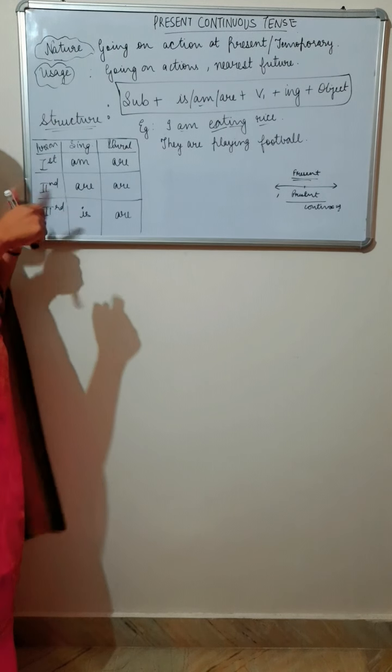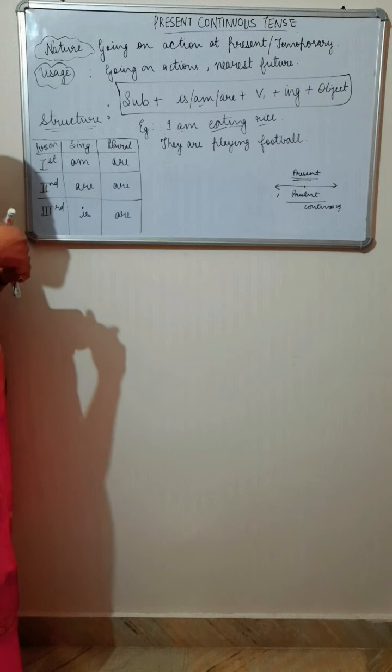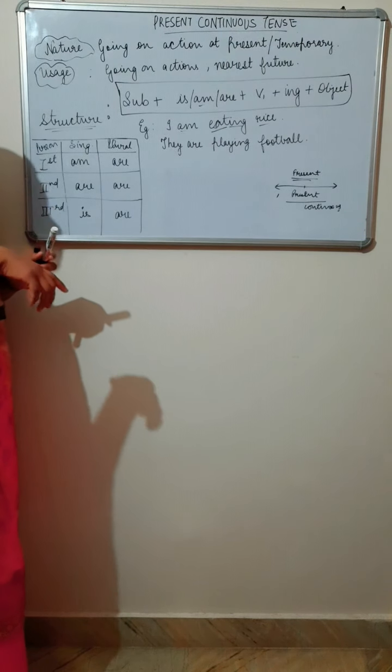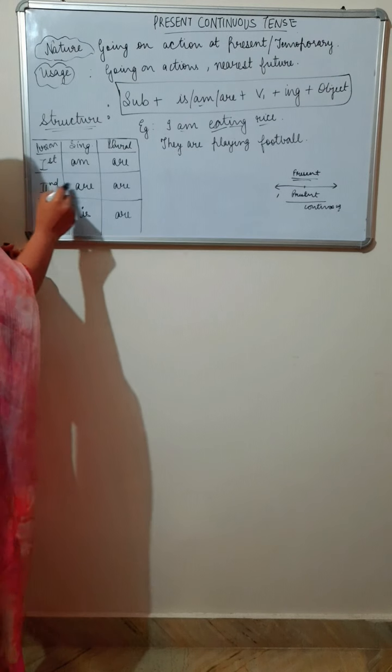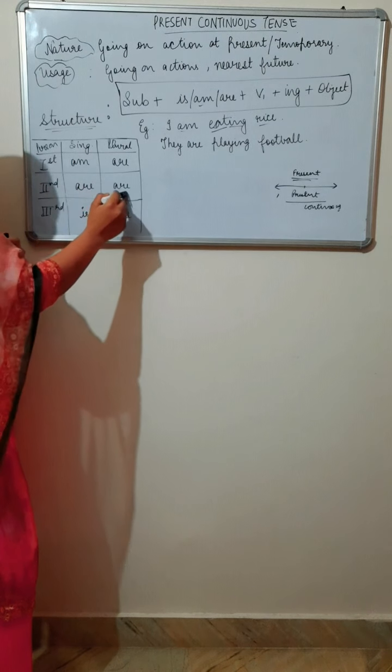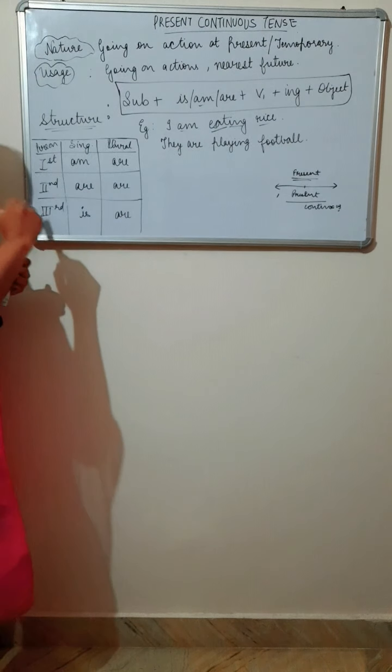If second person, what is second person? You, your, yours. So we always use "you are". So in second person singular and second person plural, we have to use the same word, "are". Next, third person.